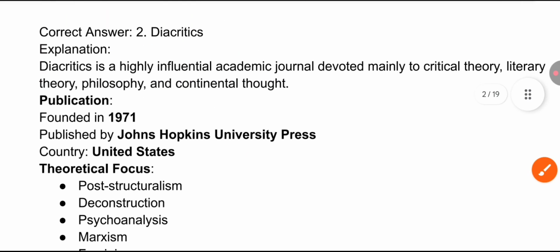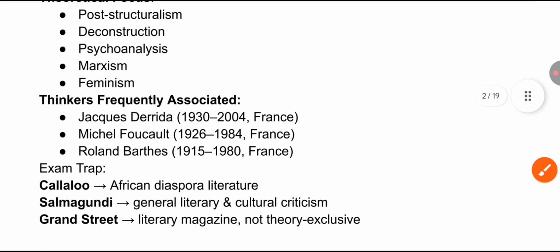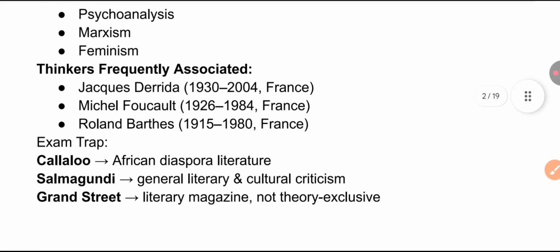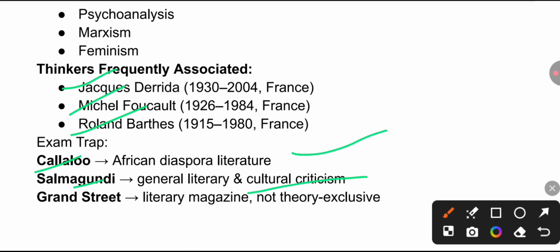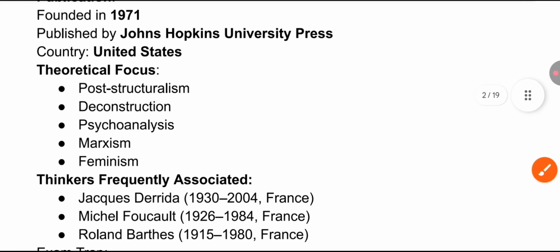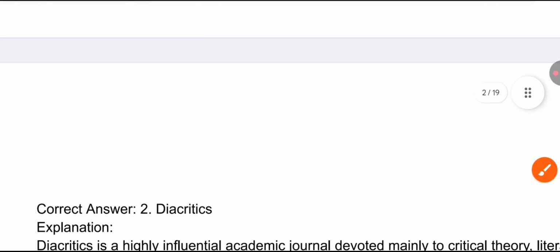Remember the thinkers associated with this: Jacques Derrida, Michel Foucault, Roland Barthes. Callaloo is African diaspora literature. Salmagundi is general literary and cultural criticism, and Grand Street is a literary magazine. It is not exclusively theory. So Diacritics was the correct answer.